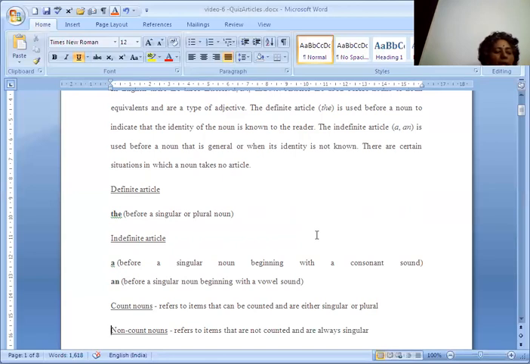Next, before a singular noun while defining essential properties of a class or species. Example: a bird has a beak, wings, and feathers. That's common, but here we are defining the essential features of the entire class of birds. Then, before a singular object in the sense of one. Suppose you want to tell about one year, or you want to tell it the first time, or you want to tell about the particular one, then you can use it in a specified manner with a singular object.